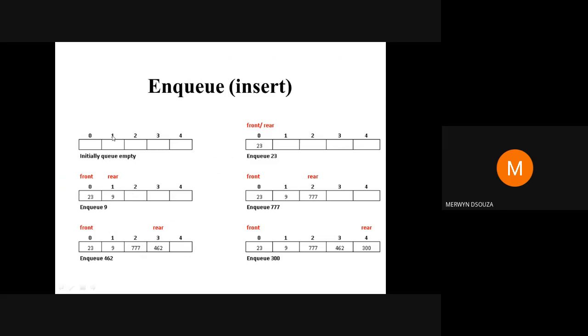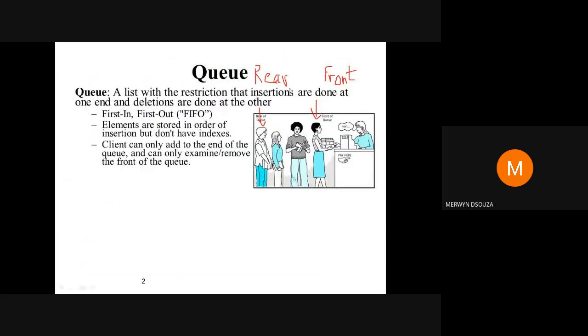So we are implementing in this example a queue as an array. Just like we saw a stack using arrays, we are implementing queues using arrays. When we are implementing queues using arrays, let me repeat this. We have said that there are 2 pointers, front and rear, where front is pointing to the first element of the queue, and rear is pointing to the last element of your queue.